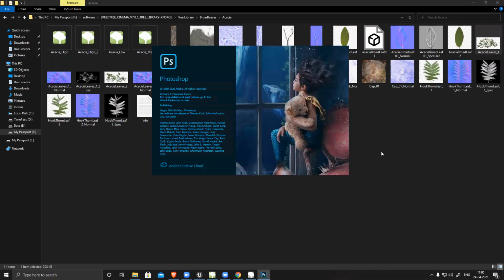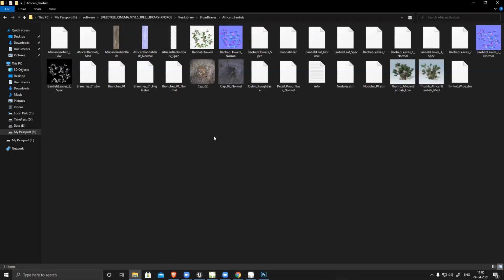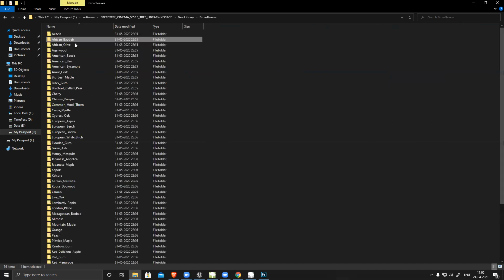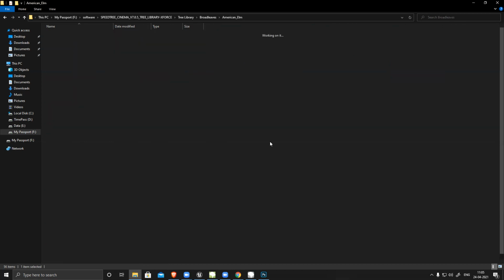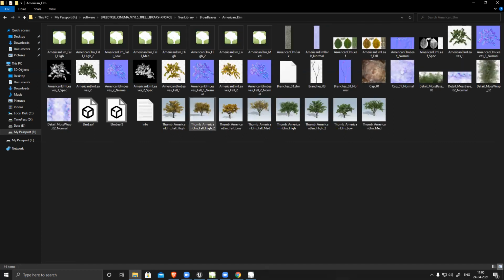Some Photoshop file. You can select a branch of leaves and all this, and I can connect and create it. Like I have this kind of branches. Okay, let's use this one only.